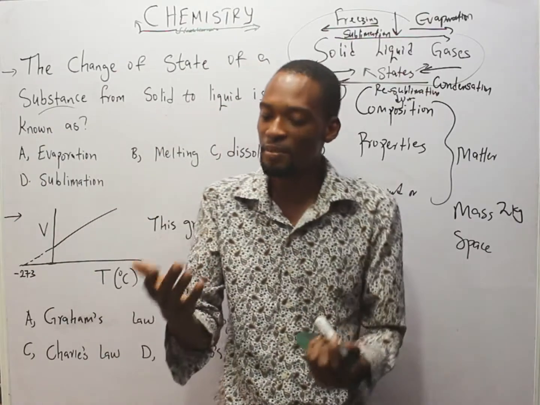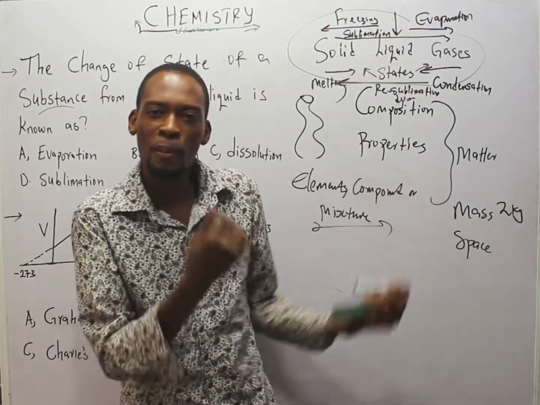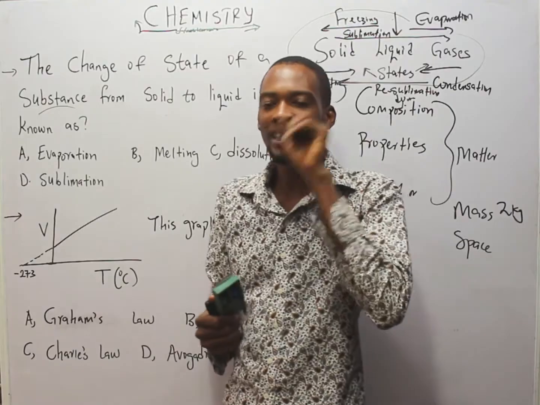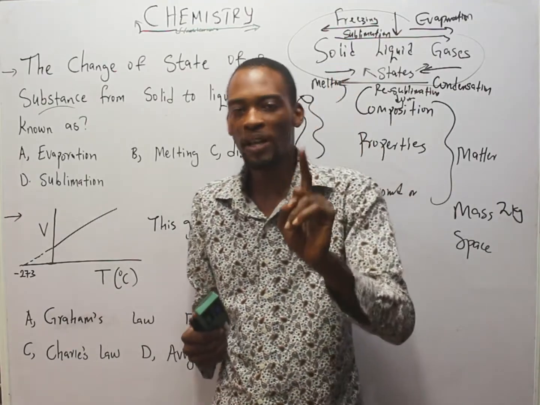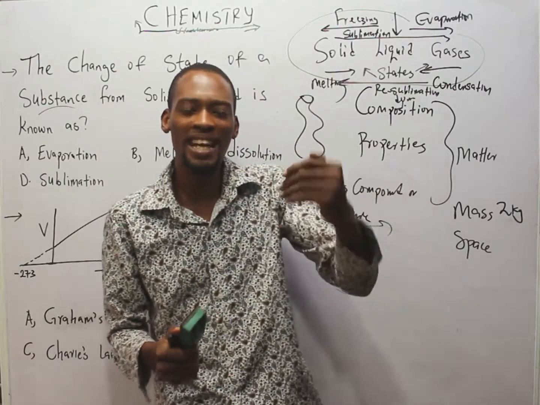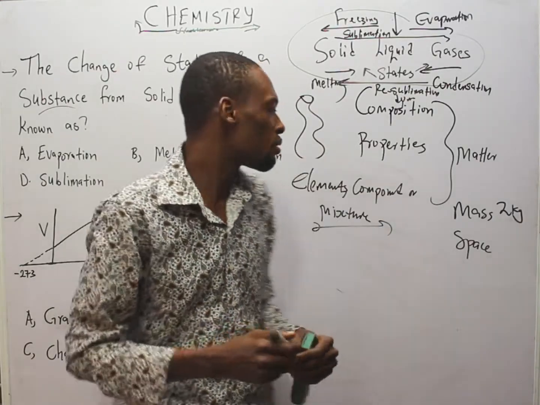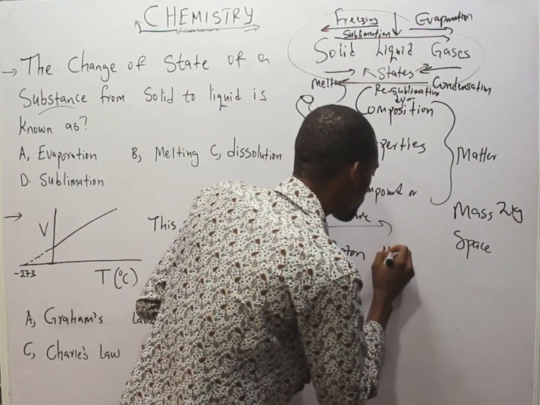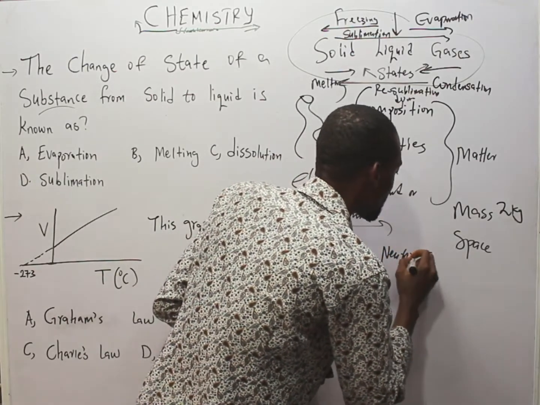And these elements, they have their symbols and they have their atomic number. For example, the first element is hydrogen. So the atomic number of hydrogen is 1. The next one is helium. So the number is 2. Those numbers are referred to as the number of protons, because elements have protons, neutrons, and electrons.